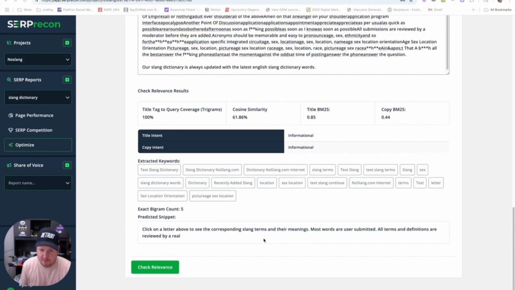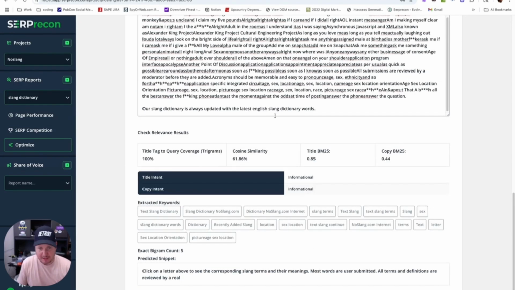Click on a letter to see the corresponding slang terms and their meanings, right? All terms and definitions are reviewed by a real person, blah, blah, blah. That would be my most relevant chunk or passage, depending on which SEO words you want to go with today, on the page to show me what might show as a meta description or the most relevant part of the page. I can probably do better than that for the keyword slang dictionary. So I might want to keep editing in here, keep playing around with this tool.